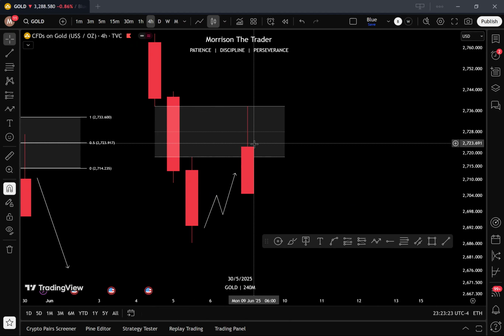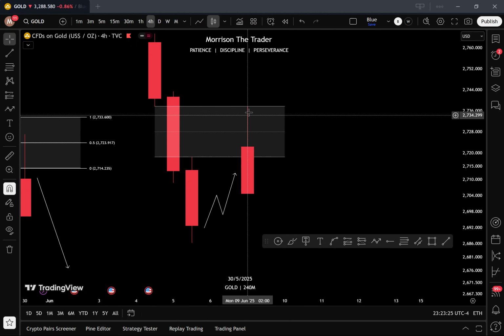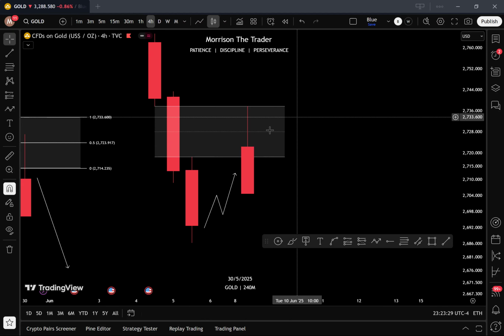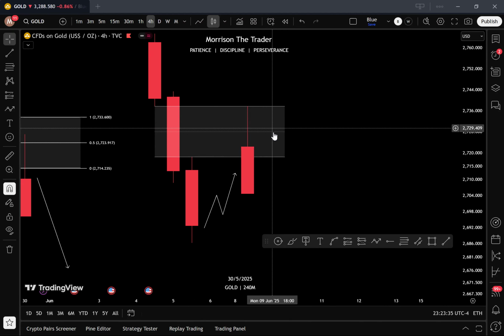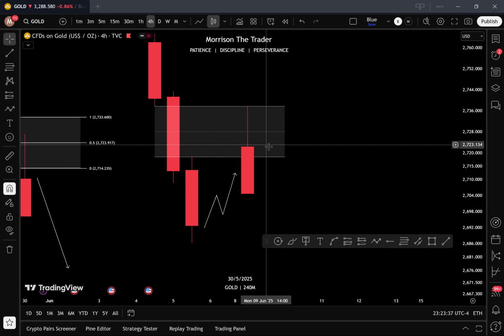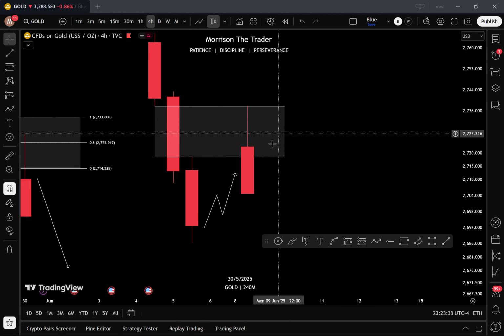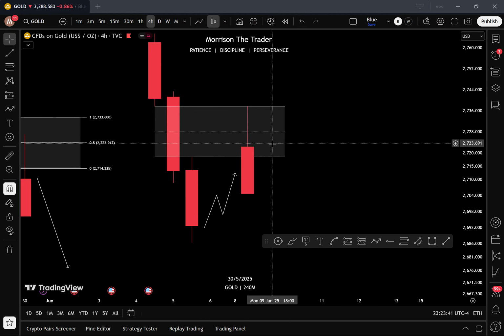So when price goes into the fair value gap, it completely fills it, full to the brim. Full. And then it closes below the 50% of that fair value gap. So when price closes below the 50% of that fair value gap, you expect price to do what? To move lower, sorry, to move lower or respect it.